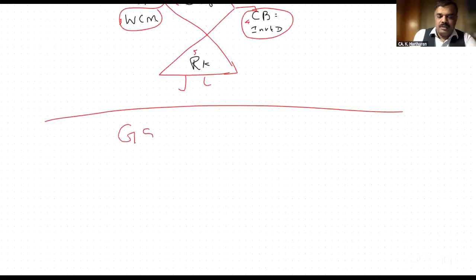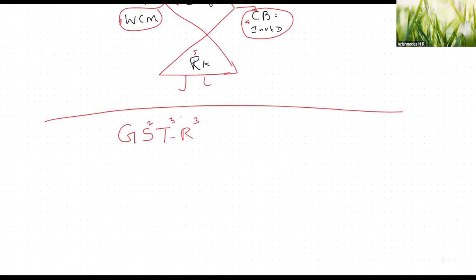GST return, you can remember. G S square, T cube, R cube. 3 plus 3 plus 2 plus 1 is equal to 9 points. G for globalization, stakeholders management, strategy. T T T: technology, transformation, talent and capabilities.